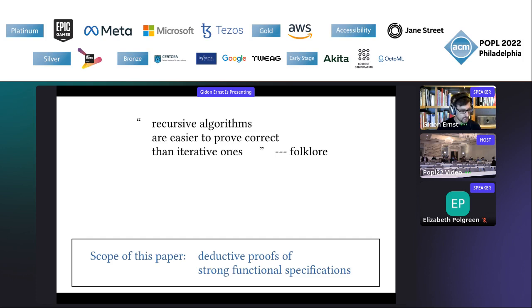And let me start with offering two entry points for this talk. So the first entry point is a folklore saying that recursive algorithms are easier to prove correct than iterative ones. Maybe you believe this or maybe not, I'm not so sure, but I certainly have heard this before.